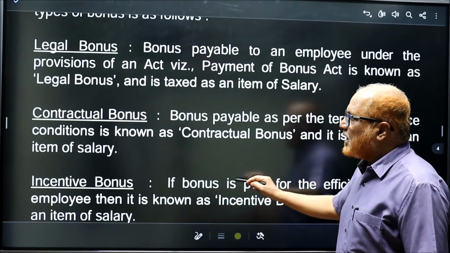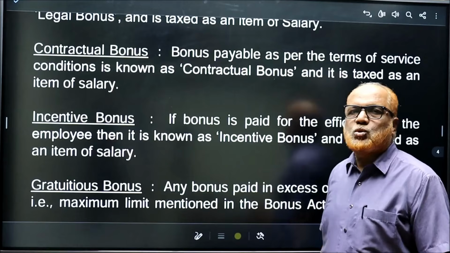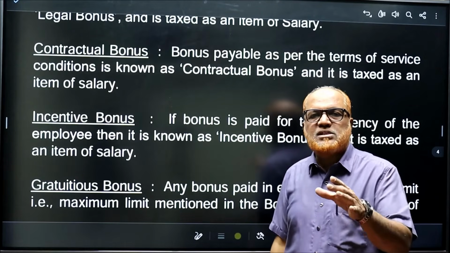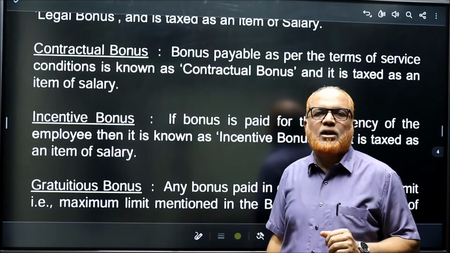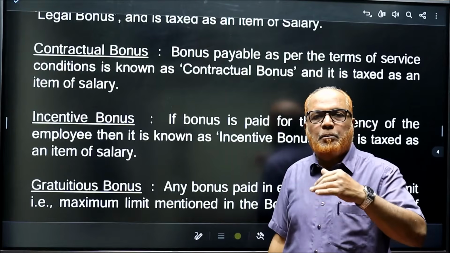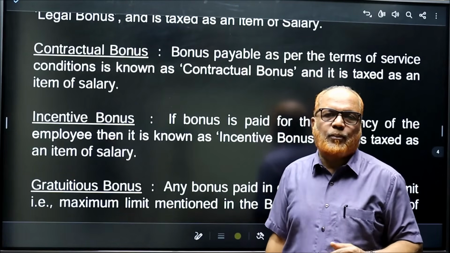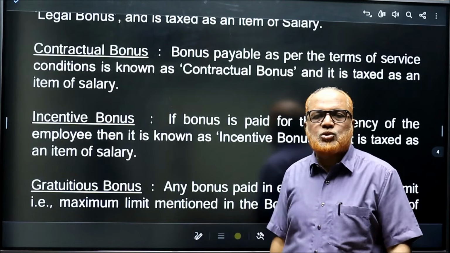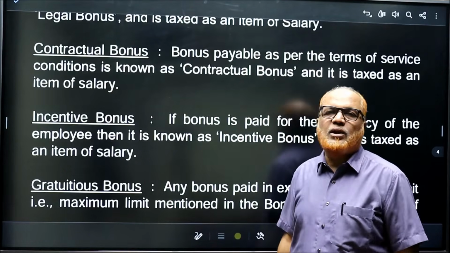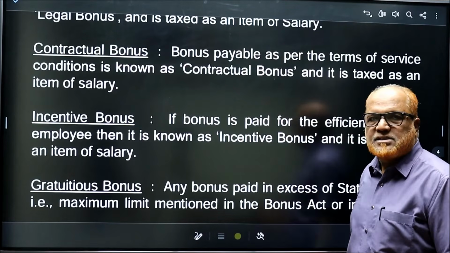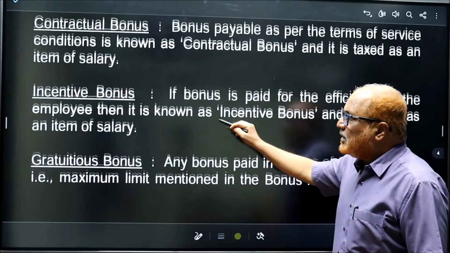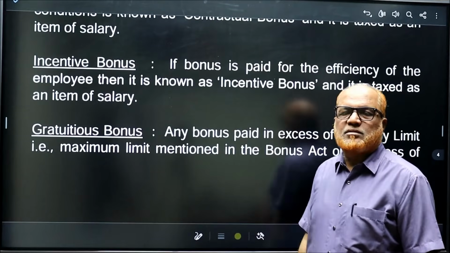Right? Now the second one is contractual bonus. That means bonus paid according to the contract or agreement between the employer and the employee. That is called contractual bonus, and again it is fully taxable under the head salary. The third one is incentive bonus.